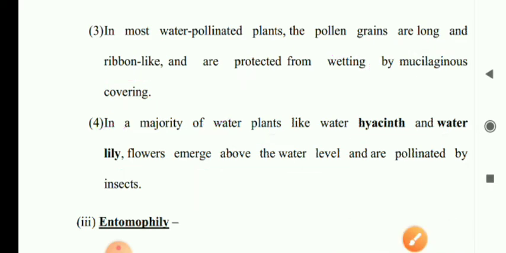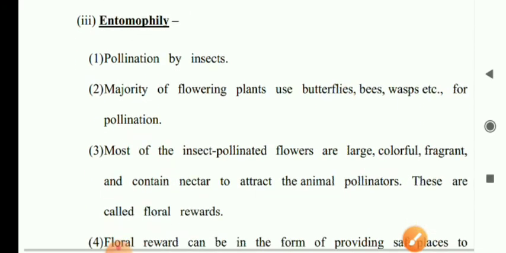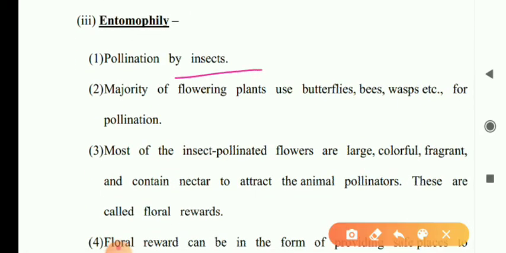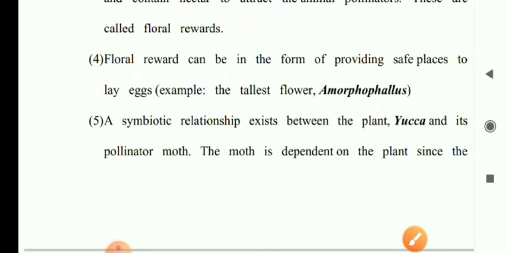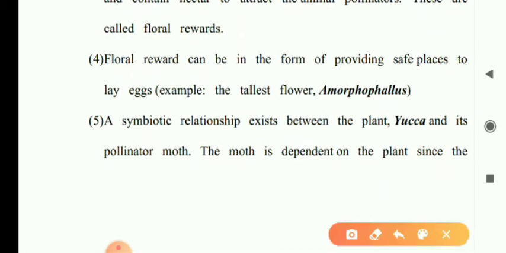Is that clear? Now next one, entomophily, pollination by insects. The pollinating agents are butterflies, bees, wasps, etc. In this case, flowers are large, colorful, fragrant, and contain nectar to attract animal pollinators and insects. These are called floral rewards. A floral reward can be in the form of providing a safe place to lay eggs.